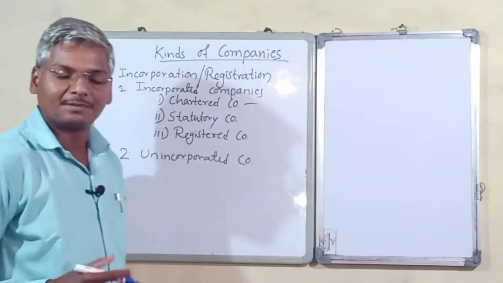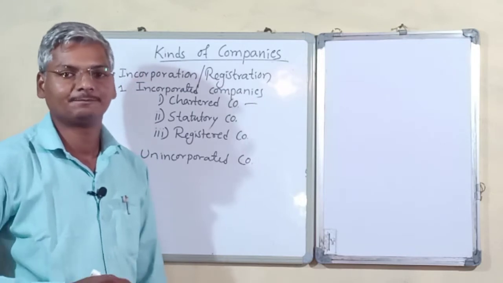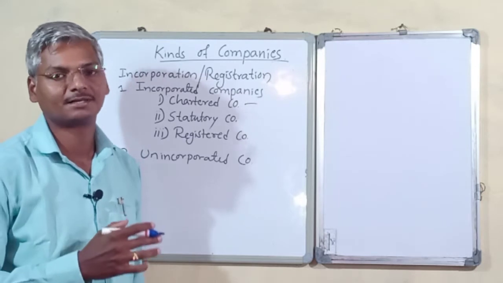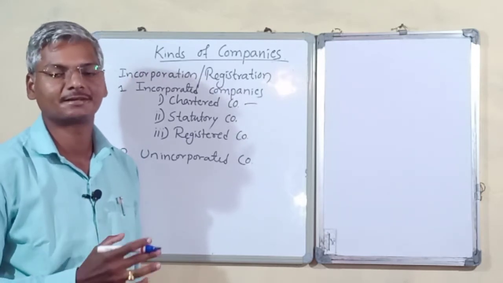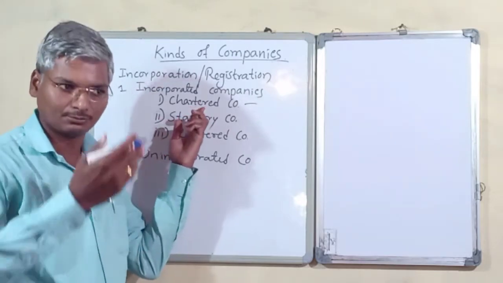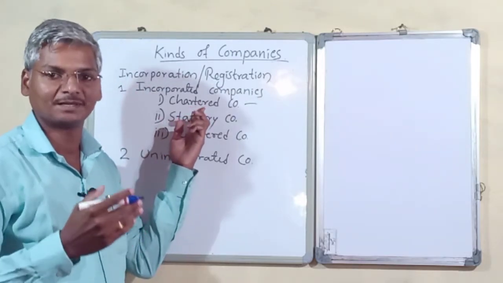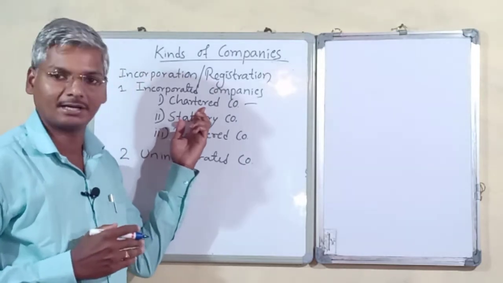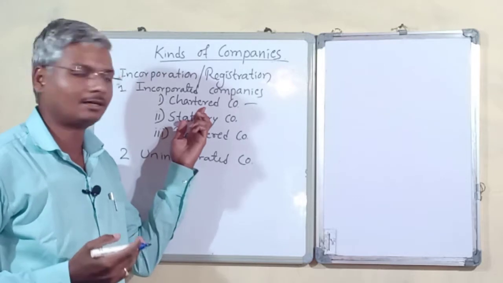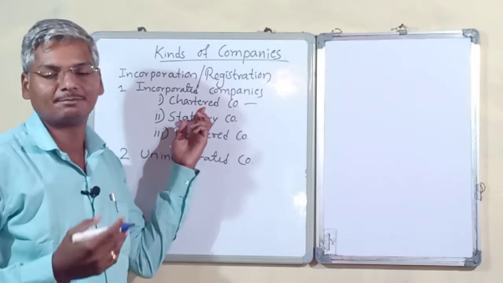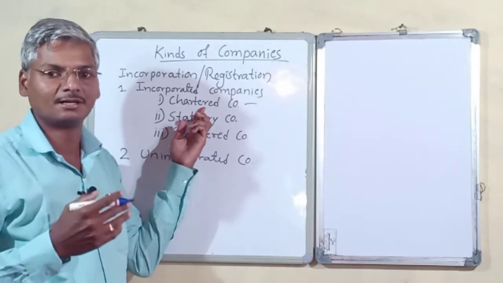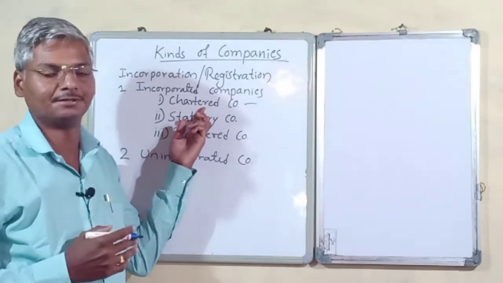Chartered companies are companies which are run by a royal charter, looked after by a particular king or queen of that country or that state. So these are companies whose rules and regulations are followed by a particular royal charter. In India we do not have any chartered companies, but I can give you an example: the East India Company is one of the chartered companies, established or run by a British queen.